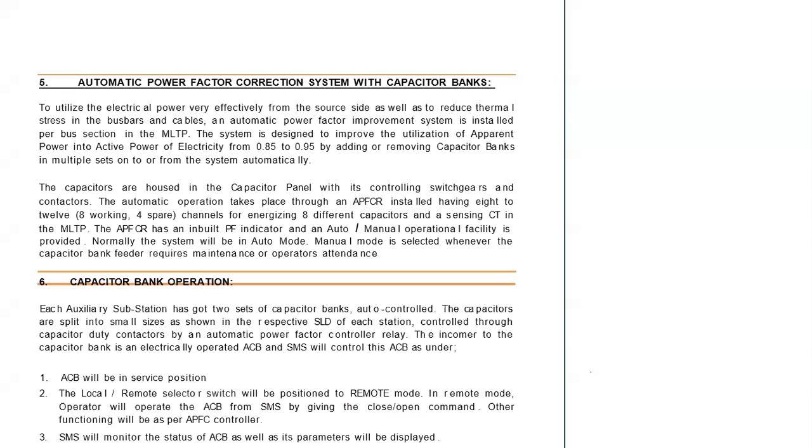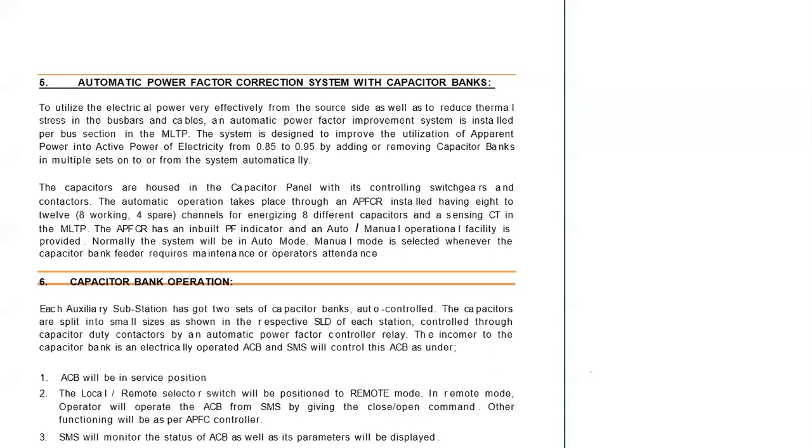Suppose the power factor goes down, for example, if you are getting a 0.98 power factor and it goes down to say 0.8, 0.82, then one bank will start operation through a relay logic based on the power factor reading.